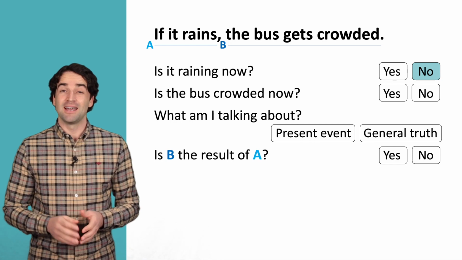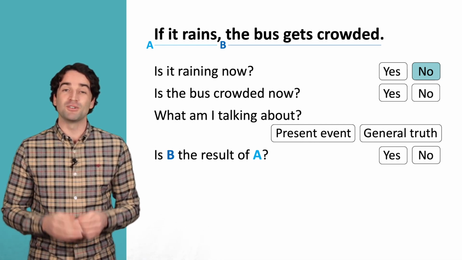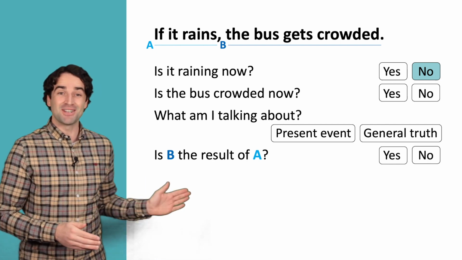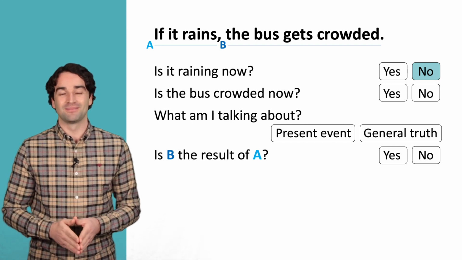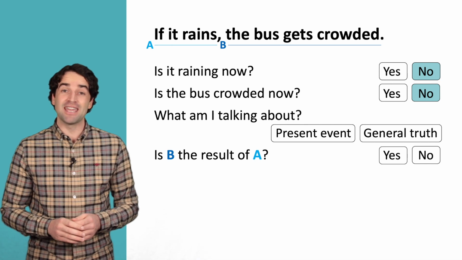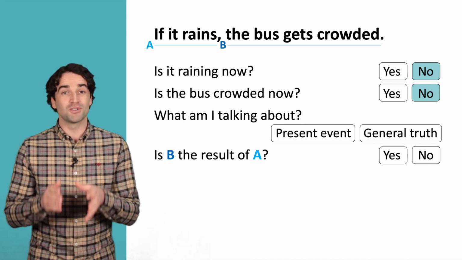No, it isn't. I'm not talking about now, I'm just talking about normal rainy days. Next question. Is the bus crowded now? No, it isn't. Again, I'm just saying that the bus gets crowded on rainy days, not right now.